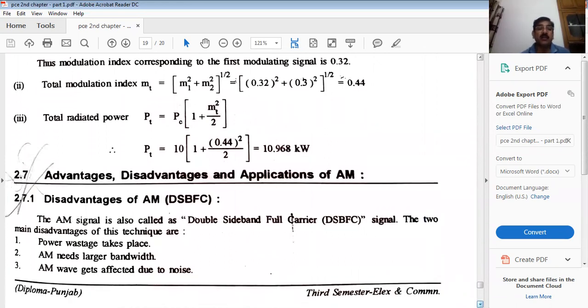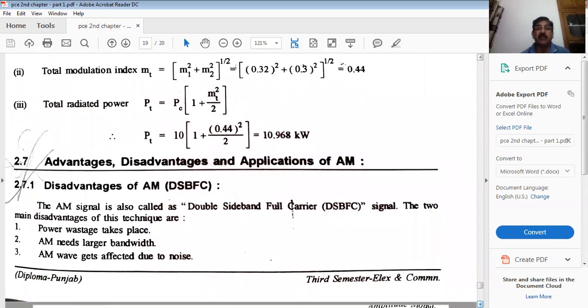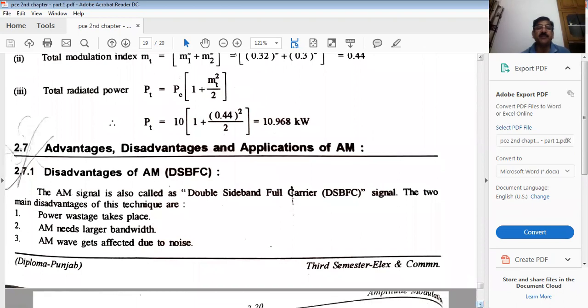Now, quickly look at the advantages and disadvantages of this figure. I mean, whatever we have discussed, the amplitude modulated signal, double sideband full carrier. And what are its disadvantages? The disadvantage is major. We have just seen the time diagram and frequency domain diagram.